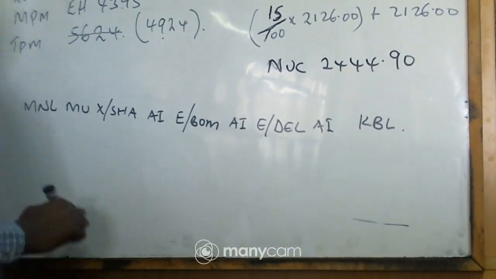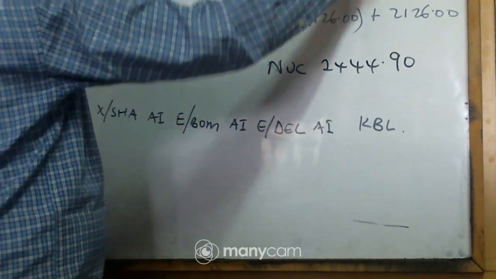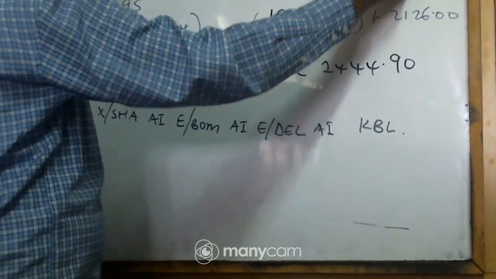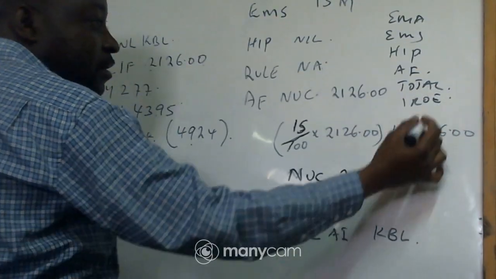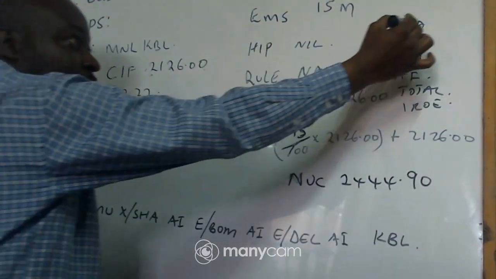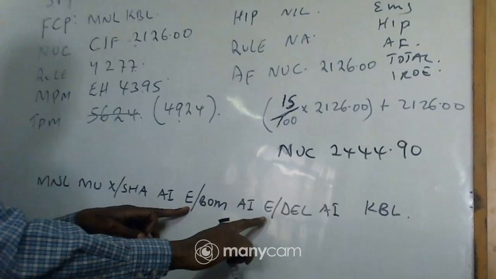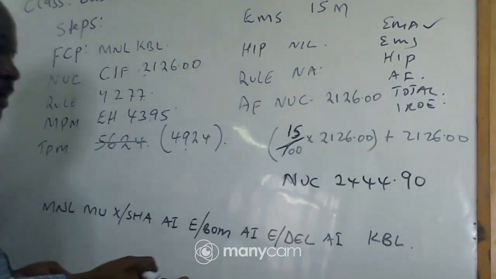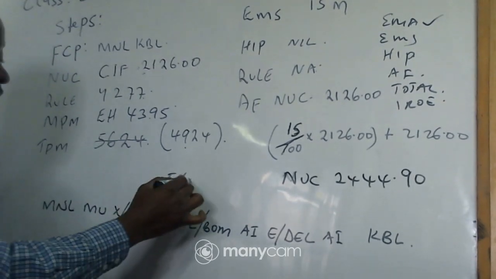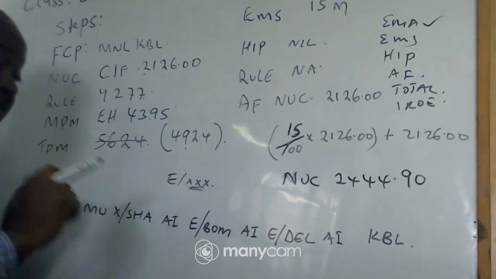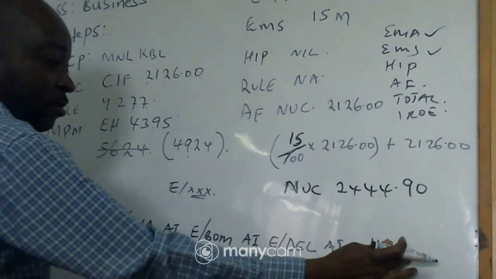And then the formula for getting this: we always start by EMA, then EMS, then HEAP, then AF, then total, then IATA rate of exchange. This is the formula. So we want to start by EMA. EMA is already there, so you have looked at the EMA, but you don't write the amount. That's how we indicate. If EMA is via any city, then the city is presented here, but this one was specifically via both Mumbai and Delhi.